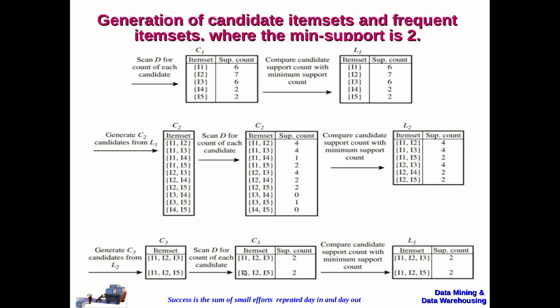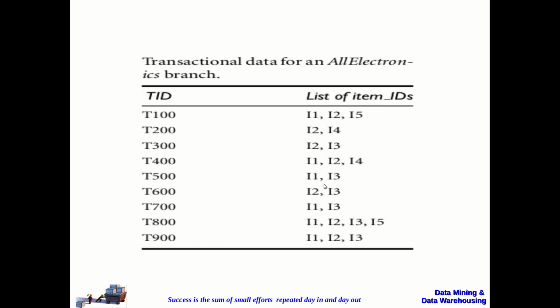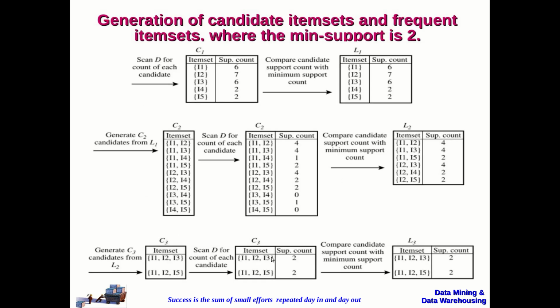So again, item set I1, I2, I3 will be calculated for support count. If you see the transaction database, I1, I2, I3 happens to be here and I1, I2, I3 happens to be here. So only 2 transactions contain I1, I2, I3.